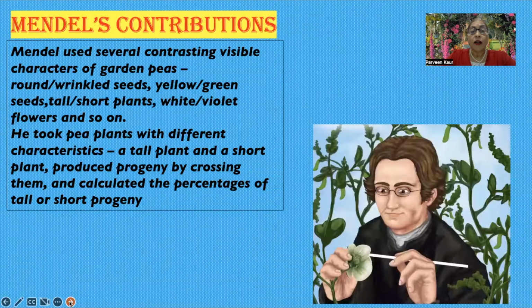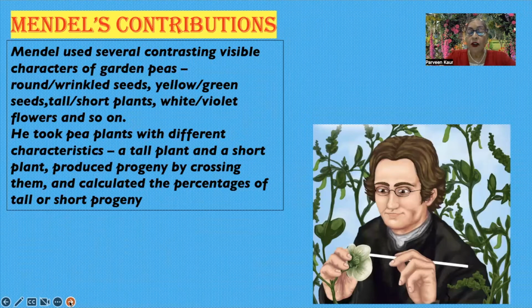So Mendel worked upon it. Mendel used several contrasting visible characteristics of the garden pea. So what characteristics did he choose? Round and wrinkled seeds, yellow and green seeds, tall and short plants, white and violet flowers, and so on. He took pea plants with different characteristics.